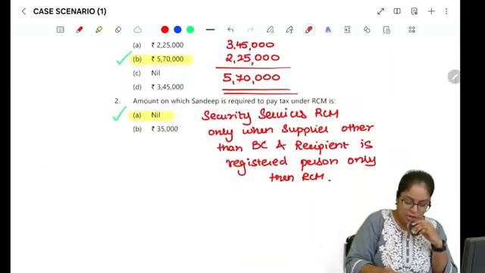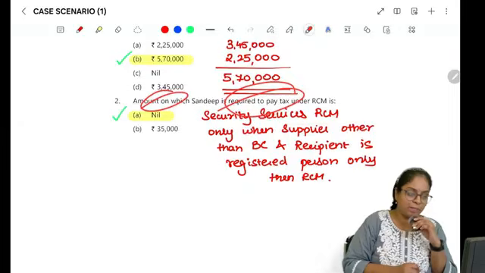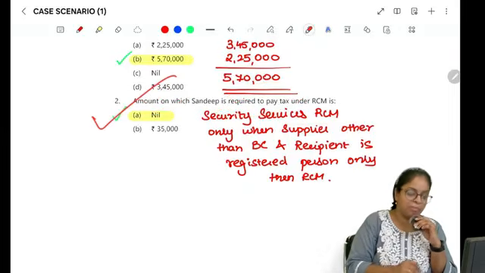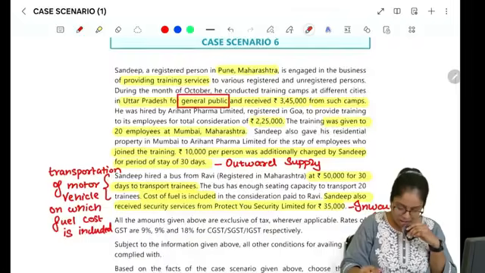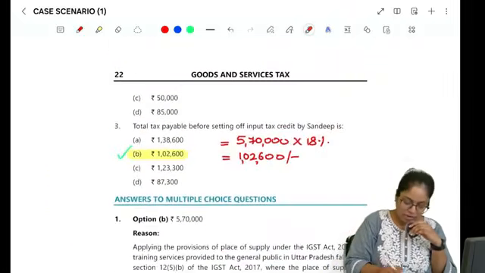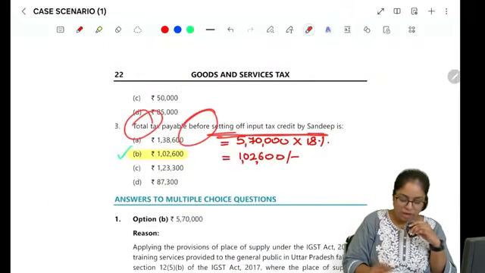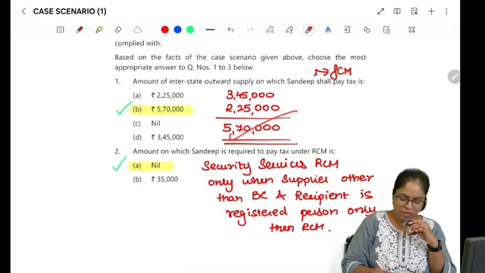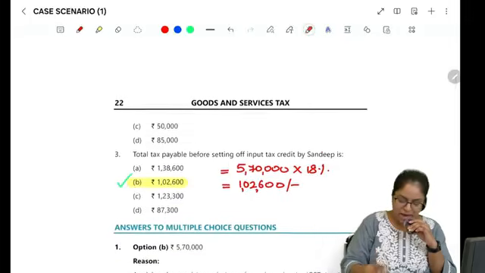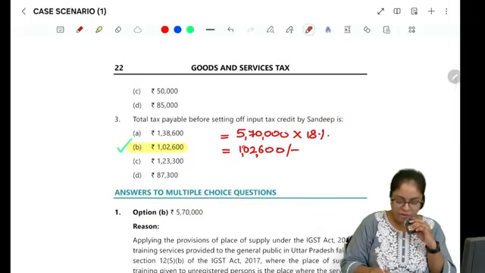So here they are asking you amount on which Sandeep is required to pay under reverse charge mechanism: nil, because in both the cases it is forward charge mechanism. Right? So that's about the question. The last one, what they have asked, total tax payable before setting off input tax credit. Before setting off input tax credit, we already calculated it is 5,70,000. Both are interstate, so the rate will be 18% of IGST. If you multiply, you're getting 1,02,600.